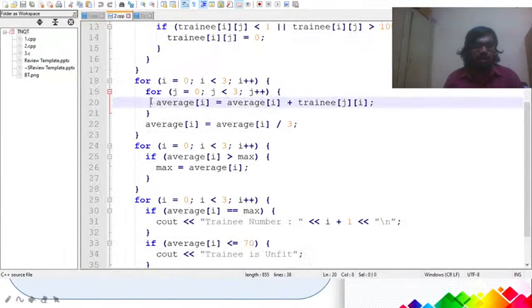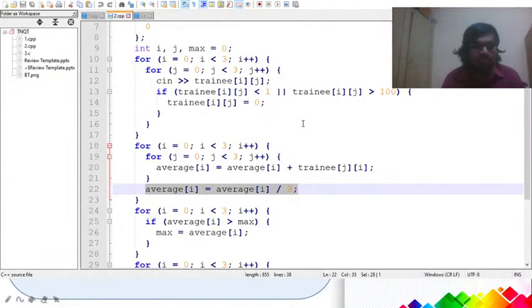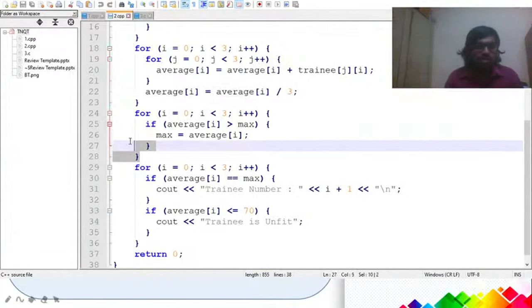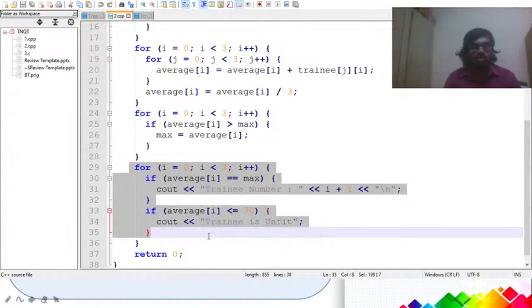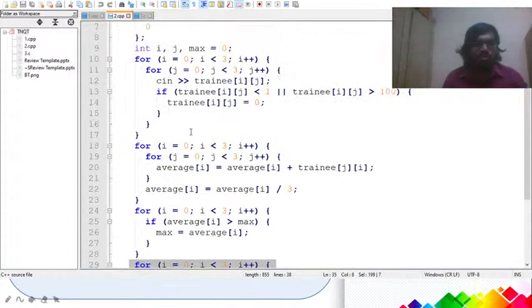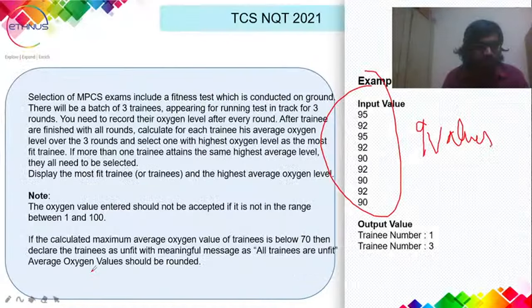Finally we have a matrix. Then we'll calculate the average over here, and this is what we are doing, calculating the average. And in this snippet of code we are calculating the maximum value, and then we are outputting it. If you are confused by the code, I just denoted it in the slides itself.